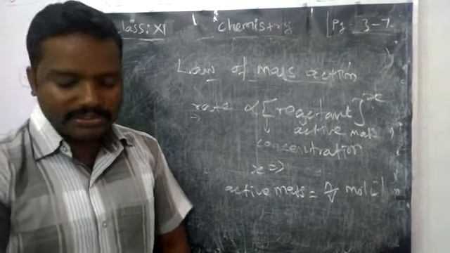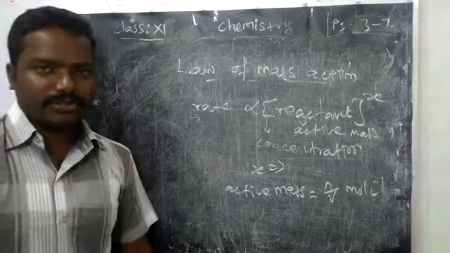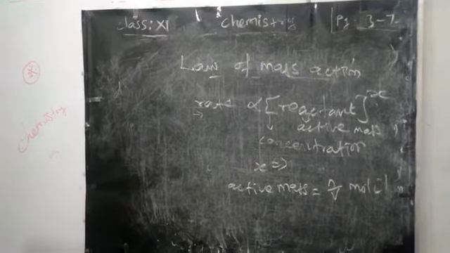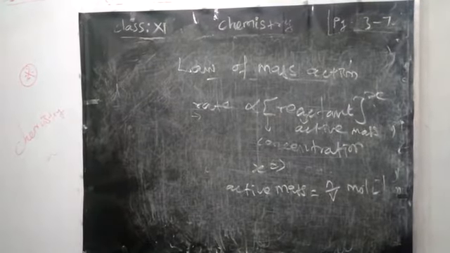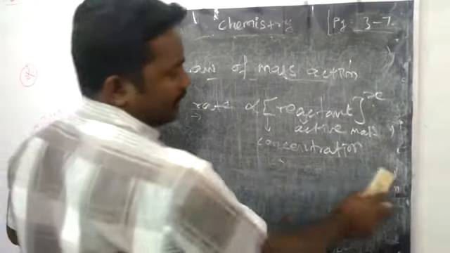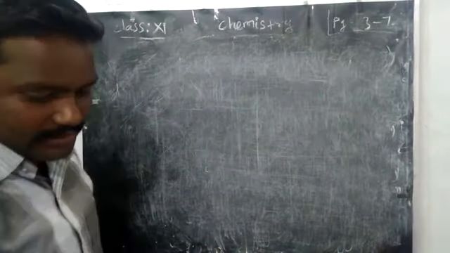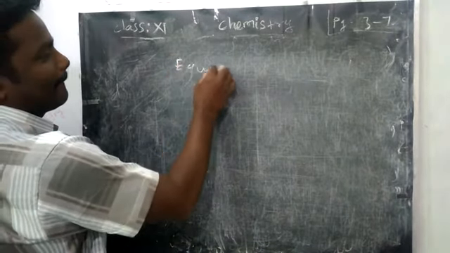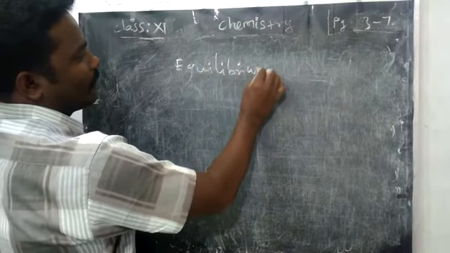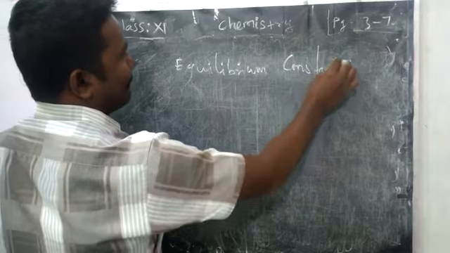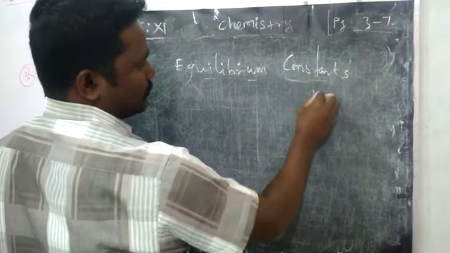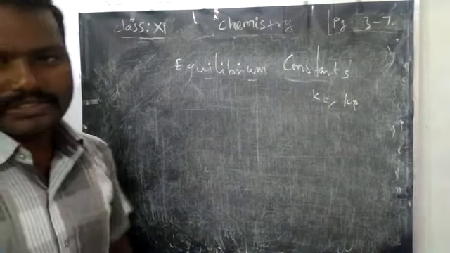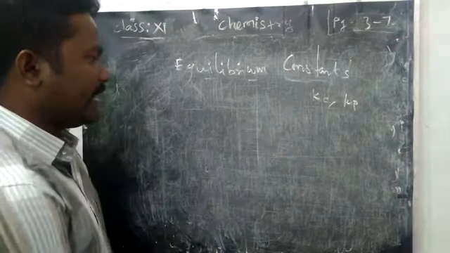Now we are going to see the constant for this reaction. Always, if you see any equilibrium reaction, we may have some constant value. If you know the constant value, we can apply it in mathematical questions, right? So, equilibrium constants: Kc and Kp. These are the two equilibrium constants.